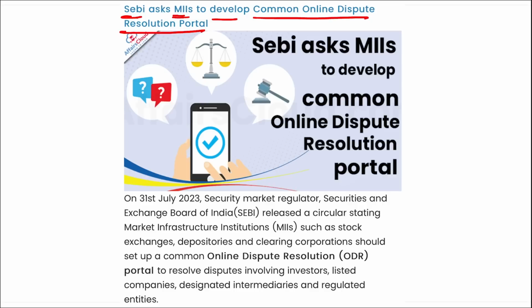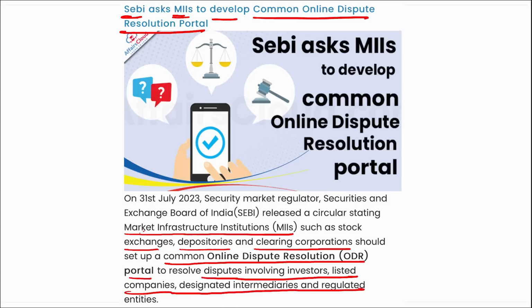I repeat, SEBI has recently released a circular stating that market infrastructure institutions such as stock exchanges, depositories, and clearing corporations should set up a common online dispute resolution portal to resolve disputes involving investors, listed companies, designated intermediaries, and regulated entities. Market participants such as all listed companies and regulated entities should enroll in this portal.